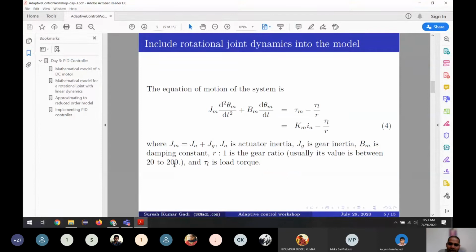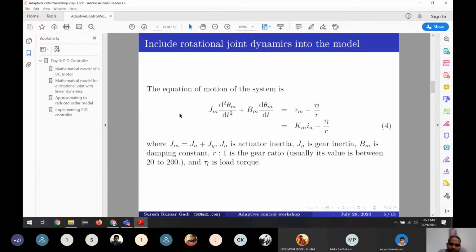When it rotates, what are the dynamics in the mechanical part of the motor? We have inertia. We have a damping constant. I will talk about this, but first let's understand this part.